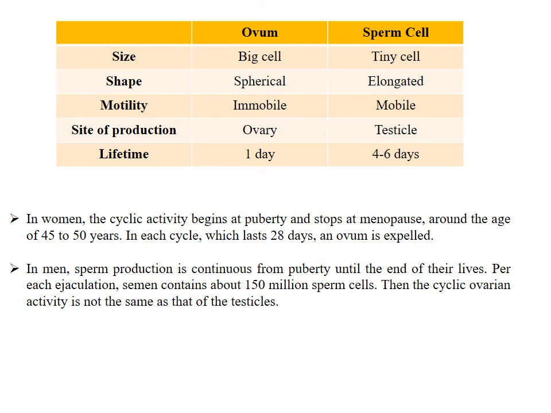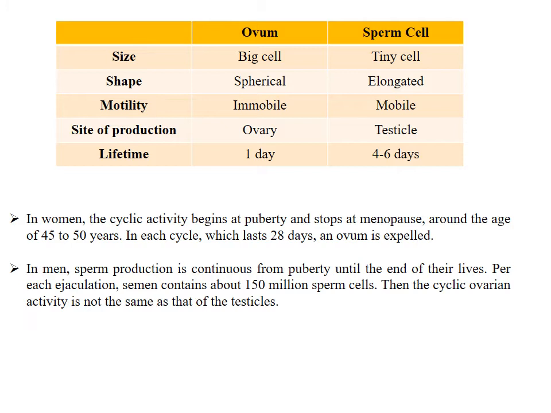Here we have a comparative table that compares the ovum to the sperm cell. We are comparing the size, the shape, motility, site of production, and the lifetime. The ovum is a big cell, but the sperm cell is a tiny cell. The ovum is spherical, but the sperm cell is elongated. The ovum is immobile, and the sperm cell is mobile. The ovum is produced by the ovary, and the sperm cell is produced by the testicle. The ovum can survive 1 day, and the sperm cell can survive 4 to 6 days.